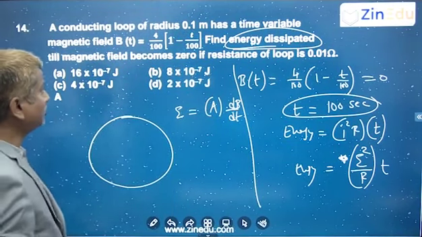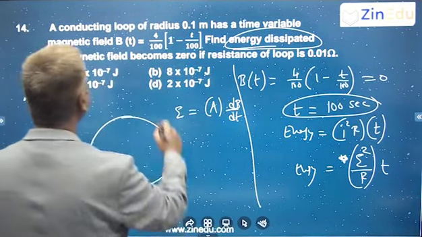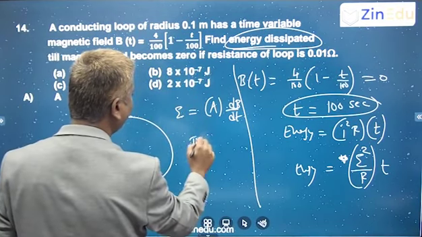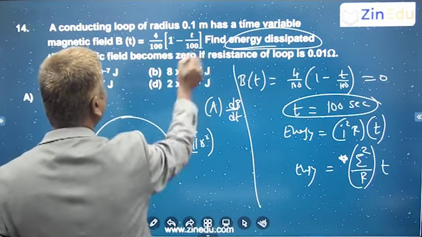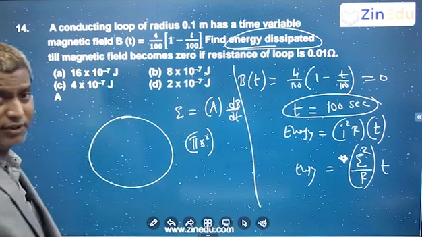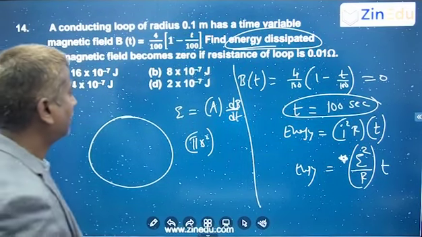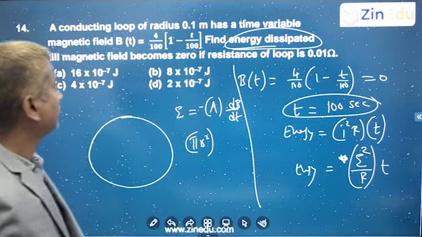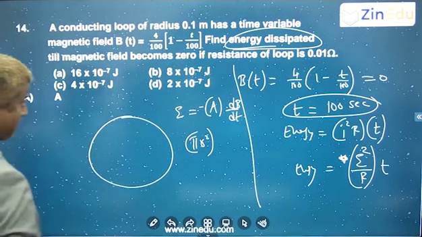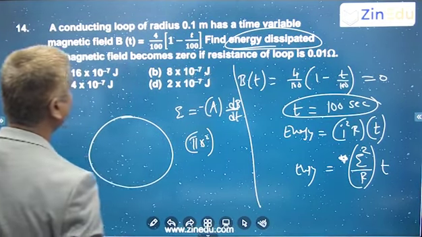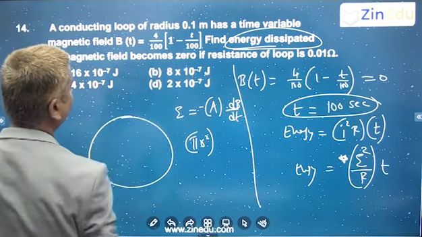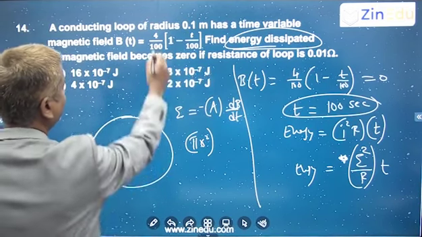Area is constant since it's a conducting loop, so area is pi r square, into dB by dt. If you differentiate this with respect to time, it is 4 by 10 power 4, because it's a linear function.